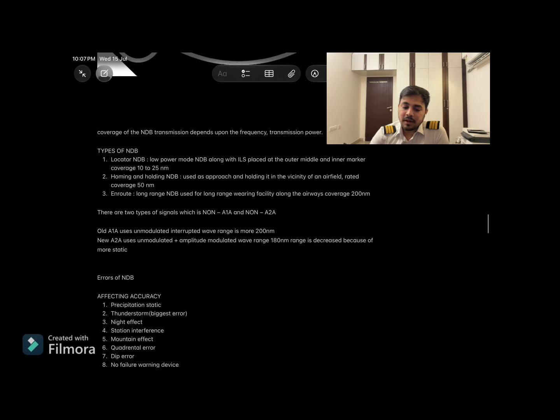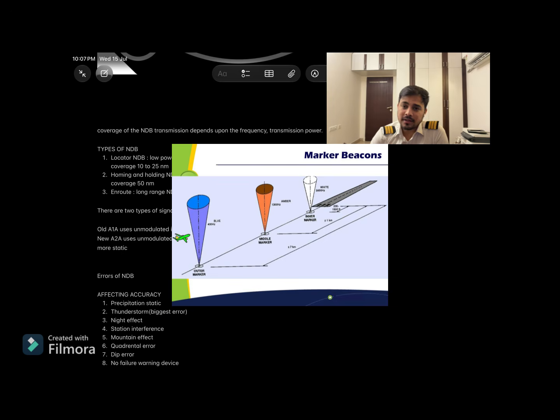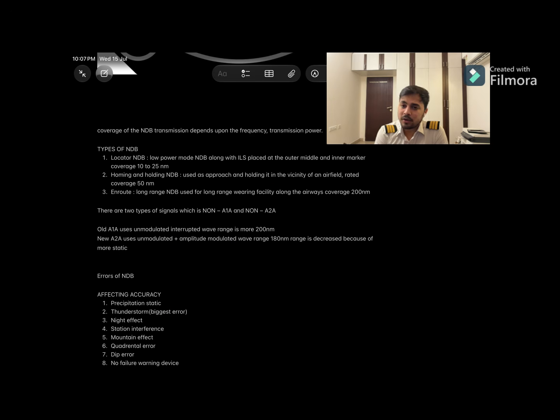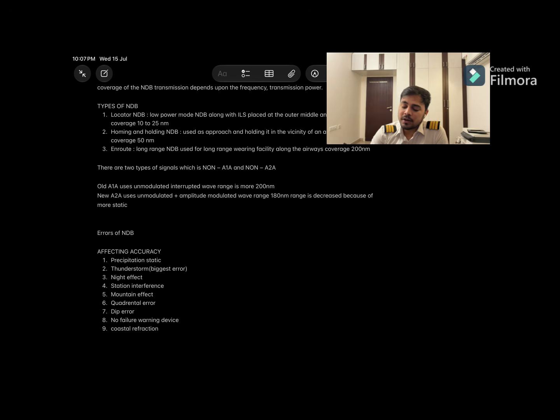Types of NDB: there are 3 types of NDB. First is the locator NDB, which is used with the ILS on the marker beacons. The coverage is 10 to 25 nautical miles. It is also often asked in the DGCA exam. Second is the homing and holding NDB, used for approach and holding. It is in the vicinity of an airfield. Rated coverage is 50 nautical miles. Third is the en route, long range NDB, used for long range along the airway. Range is 200 nautical miles.